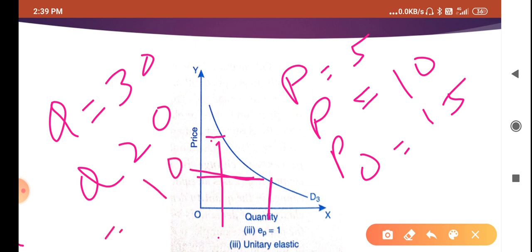So in whichever ratio the price is changed, in the same ratio the quantity demanded is changed. That condition is known as unitary elasticity of demand. I hope this is very clear. Whatever the change in the price, the same change is in the quantity demanded of the commodity.